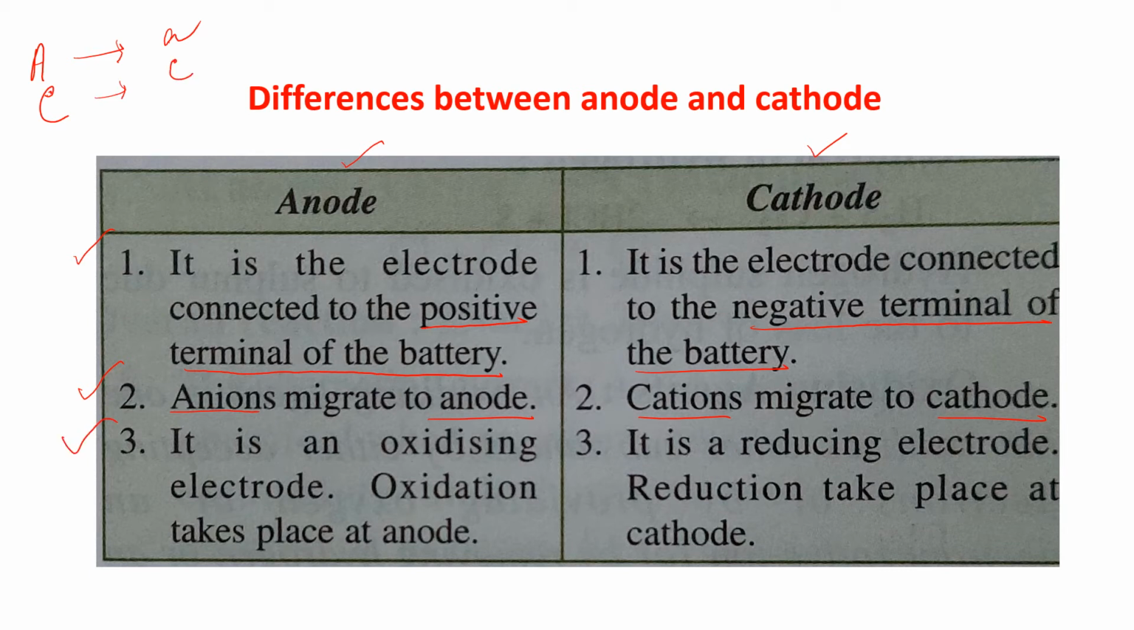Number three, anode is an oxidizing electrode. Oxidation takes place at anode. And cathode is a reducing electrode, and reduction takes place at cathode.